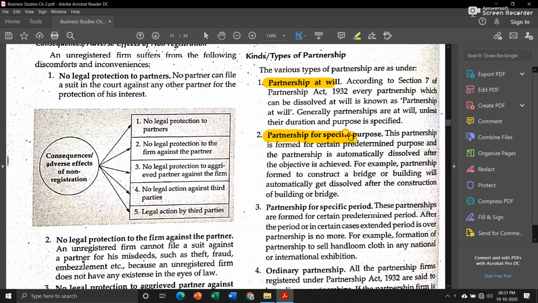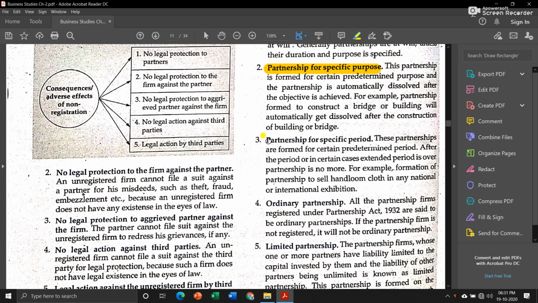Then second is partnership for specific performance. Now this partnership is formed for a certain predetermined purpose, and the partnership is automatically dissolved after the objective is achieved. Here one example is given. Suppose a partnership firm was formed for constructing a bridge or a particular building. Then as soon as the construction finishes, the partnership will automatically dissolve. Those kinds of partnerships are known as partnership for specific purpose, because these partnerships are made for a specific purpose only.